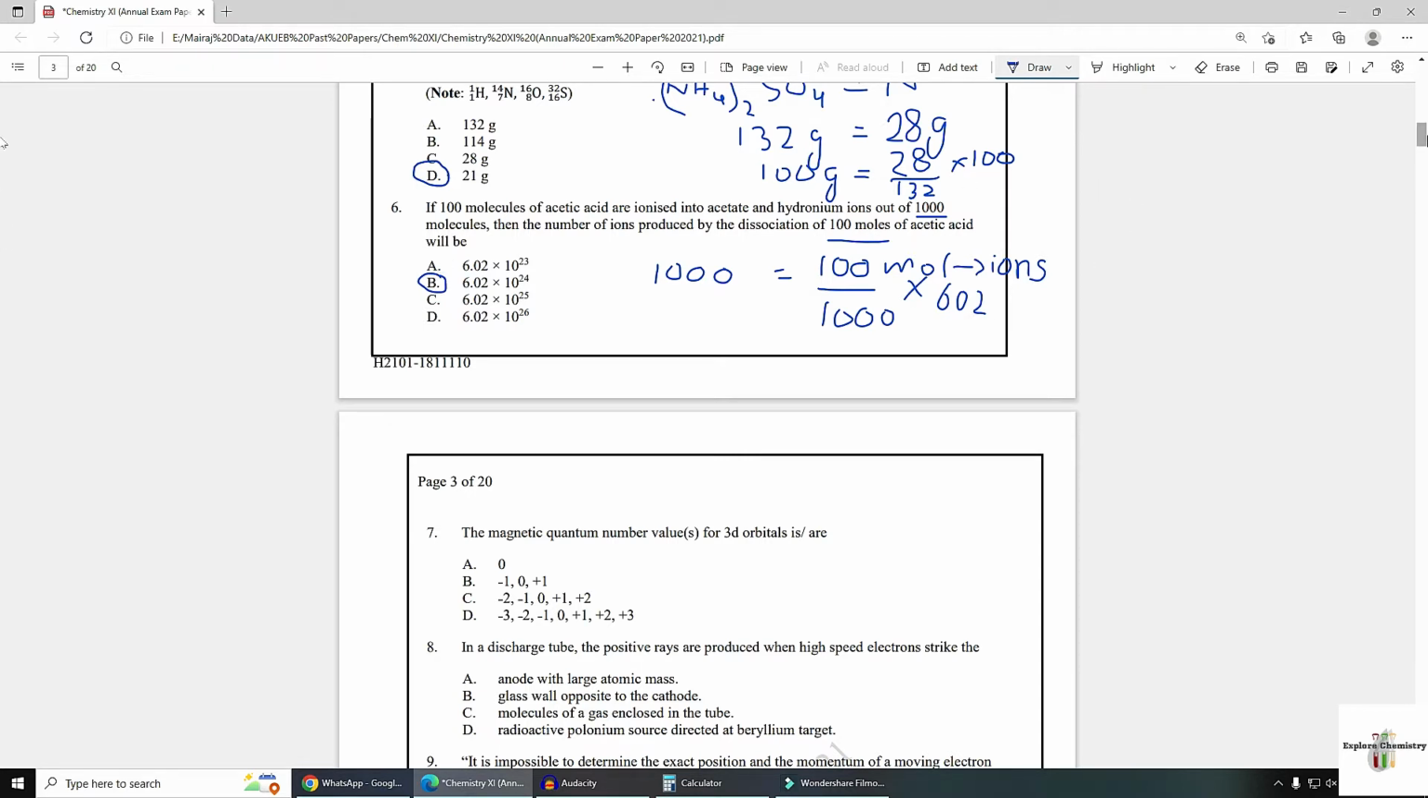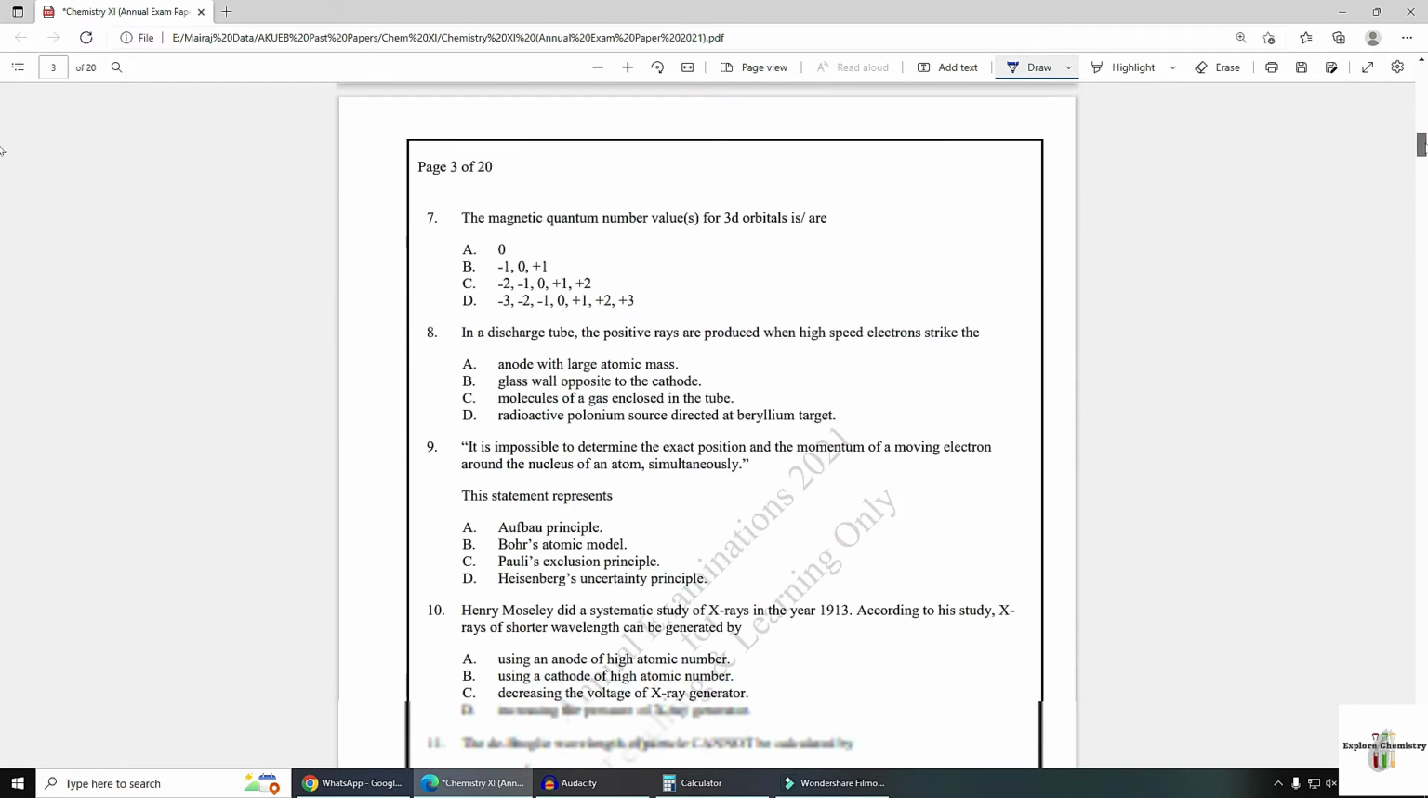Now from number 7, chapter atomic structure, MCQs are starting. The magnetic quantum number value of 3D orbital is, for 3D orbital, for D, the value of L, the azimuthal quantum number, is 2, and the magnetic quantum number actually starts from -2 till +2, all values including from -2 till +2. So option C is the correct answer.